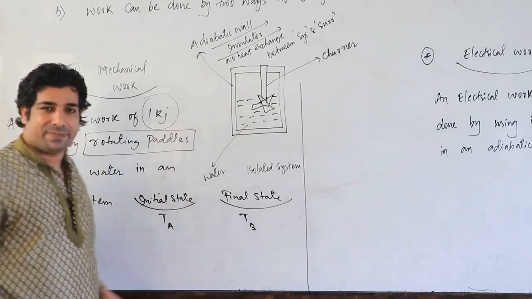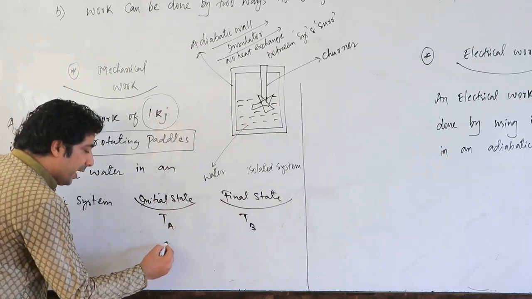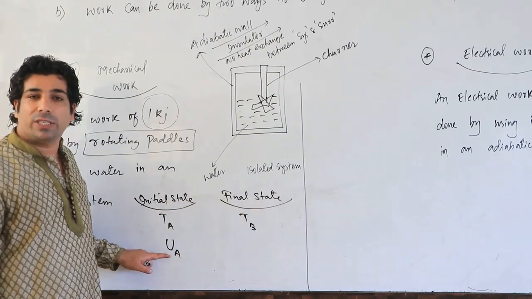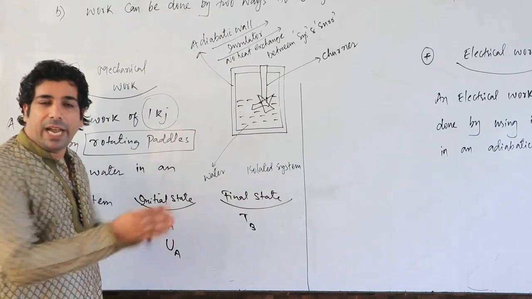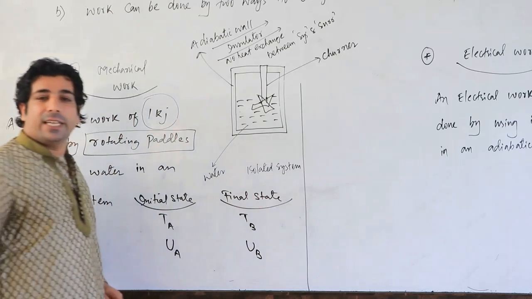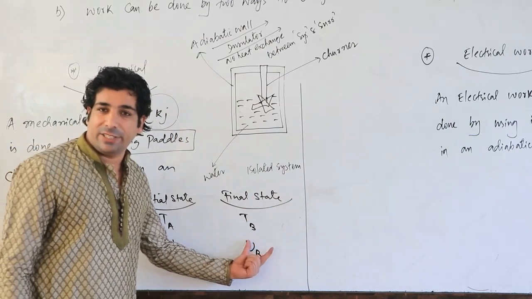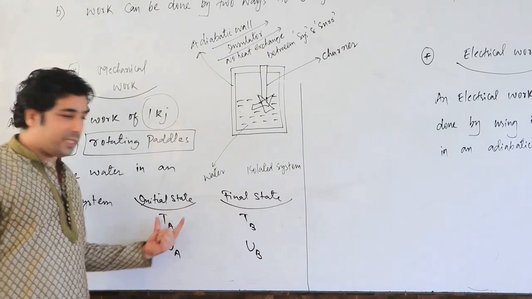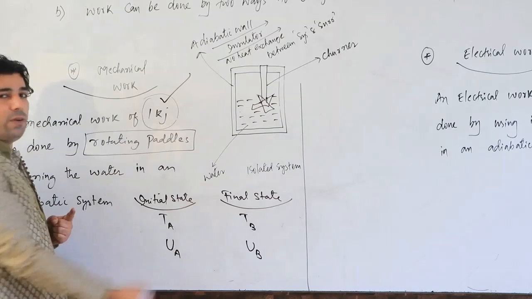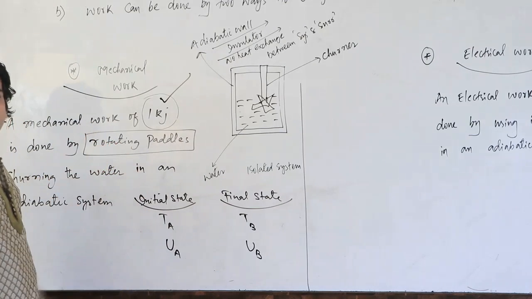It has increased. In the same way, when temperature increases, obviously the internal energy changes. Let us suppose UA is the internal energy of the water before churning, and after churning, UB is the internal energy of water. So this is initial internal energy, this is final internal energy. This is initial temperature of the water, this is final temperature of the water. And remember, you are doing 1 kilojoule of mechanical work by churning the water, my dear friends.